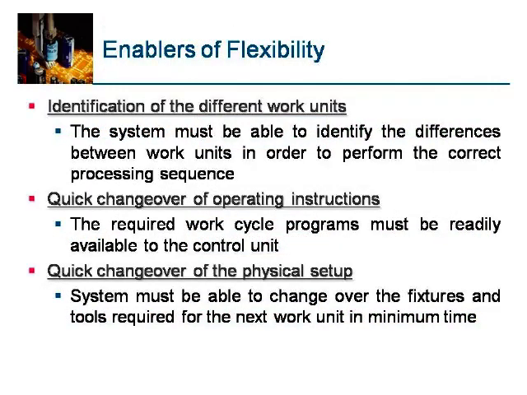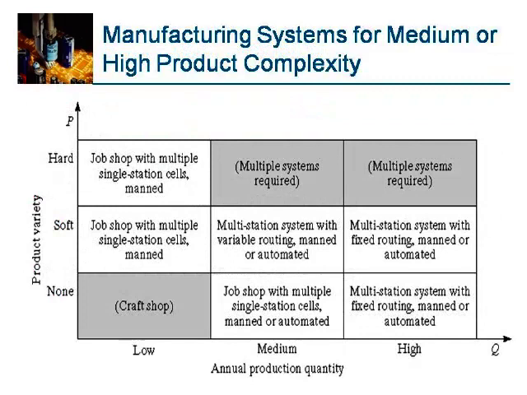Enablers of flexibility. Identification of the different work units: the system must be able to identify the differences between work units in order to perform the correct processing sequence. Quick changes of operation instructions: the required work cycle programs must be readily available to control the unit. Quick changeover of the physical setup: the system must be capable of changing over the fixtures and tools required for the next work unit in minimum time. Manufacturing systems for medium or high product complexity.